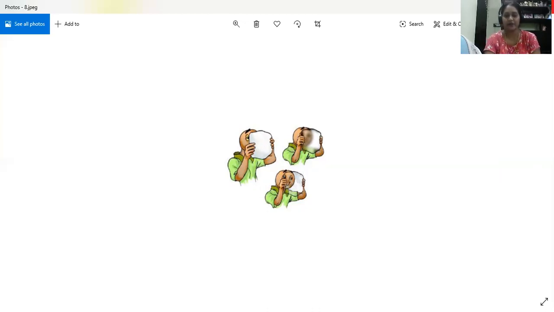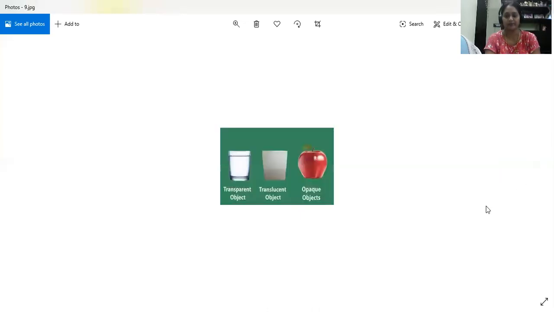Transparent, translucent, opaque. So this is also one of the properties. See, in this picture also, this glass is transparent, this glass is translucent, and this object is opaque. You cannot see through it. So this is also one of the properties.